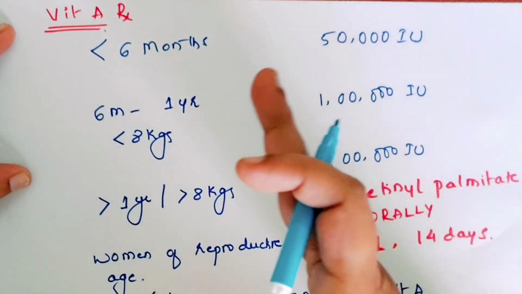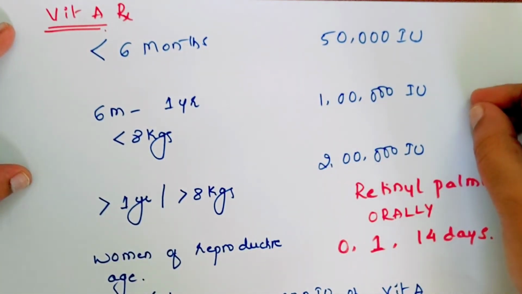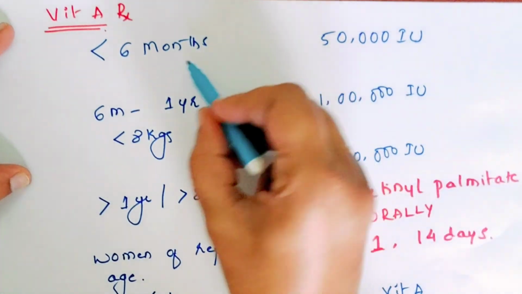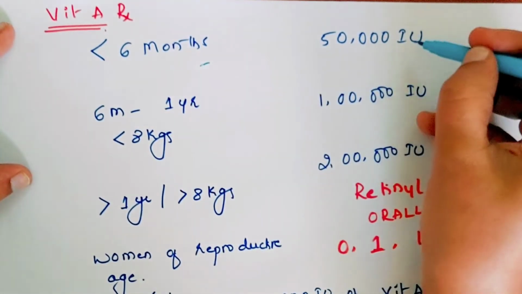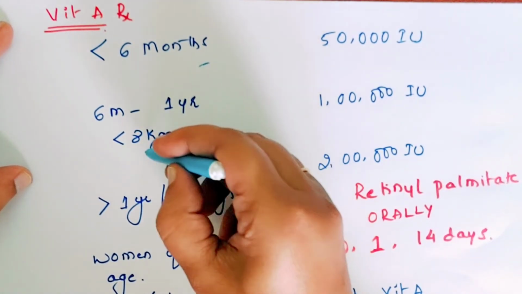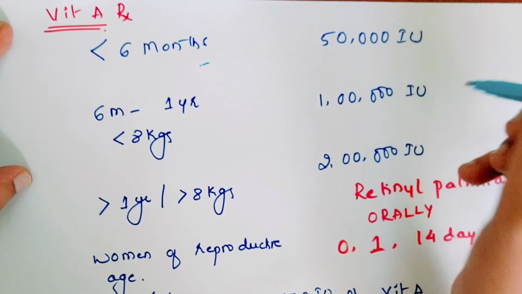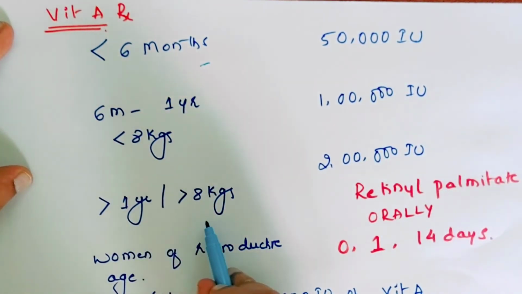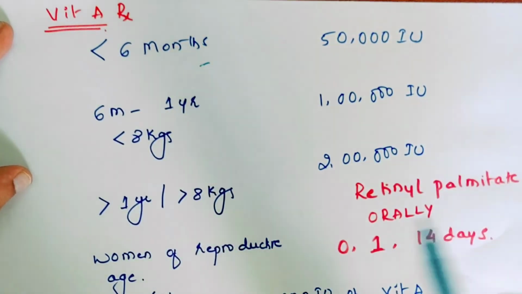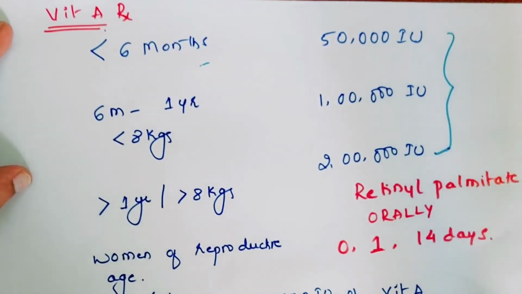Here you have to remember the age of the child as well as how many international units of vitamin A you give. If the child is less than 6 months of age, then give 50,000 international units. 6 months to 1 year, or the child weighing less than 8 kgs, then go for 1 lakh international units. If more than 1 year or more than 8 kgs, then go for 2 lakh international units. These are for the orally given retinol palmitate.